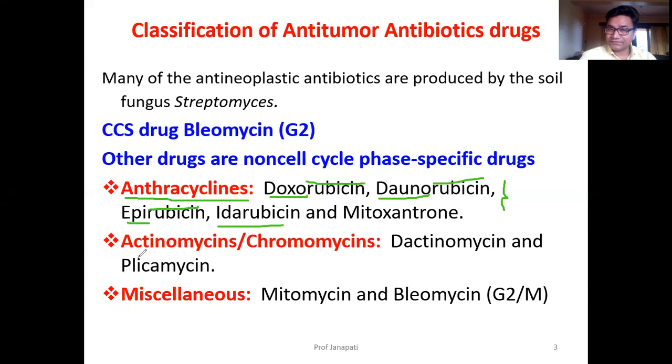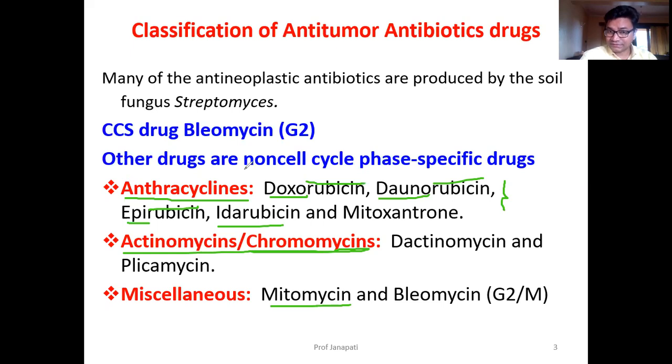One more class of anti-tumor antibiotics is actinomycins or chromomycins. They are colored substances, that's why another name for them is chromomycin: dactinomycin and plicamycin. Then miscellaneous drugs, whose structures are different, that's why we are classifying them as miscellaneous. Examples are mitomycin and bleomycin.